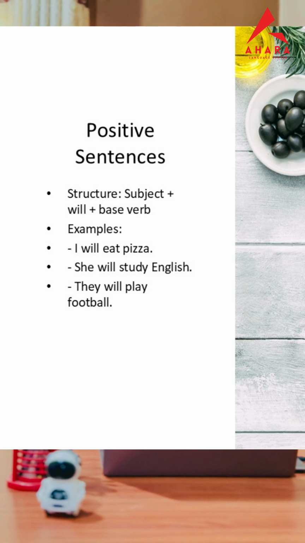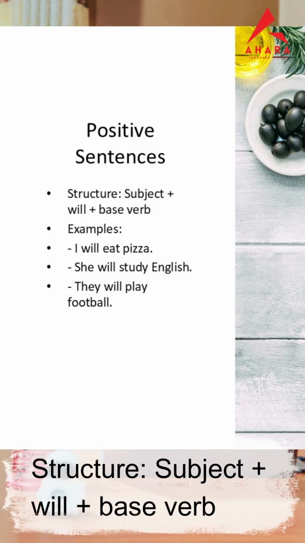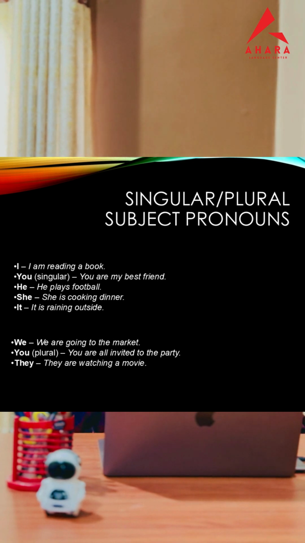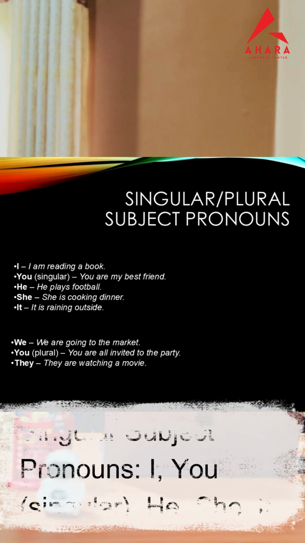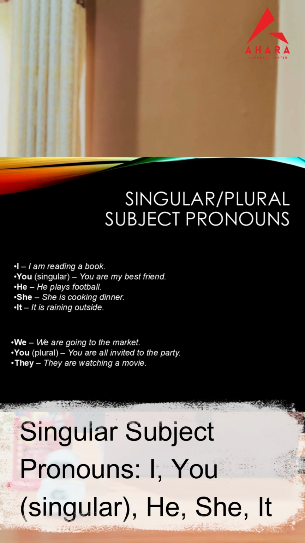Let's focus on the positive sentences. How we can create positive sentences in the future tense. The structure will be subject plus will plus the base verb. Subject, as we know, I, you, he, she, and then we can say mother, father, parents, father and mother. Similarly, it can be categorized into two, like singular and plural. If it is one, we say singular, and if it is more than one, we say it plural. Then let's go to the examples.